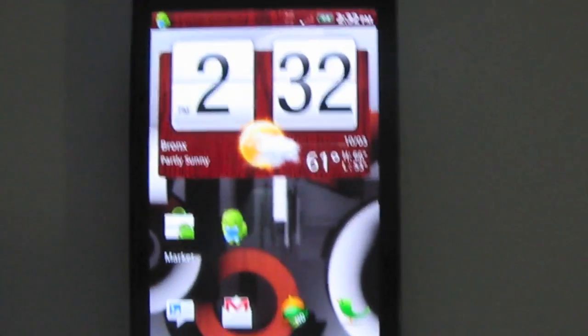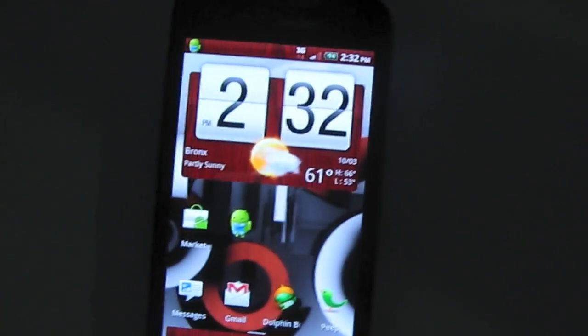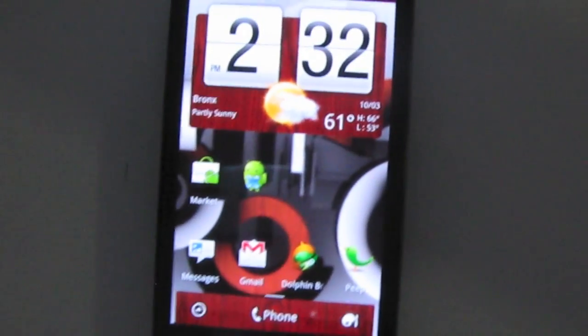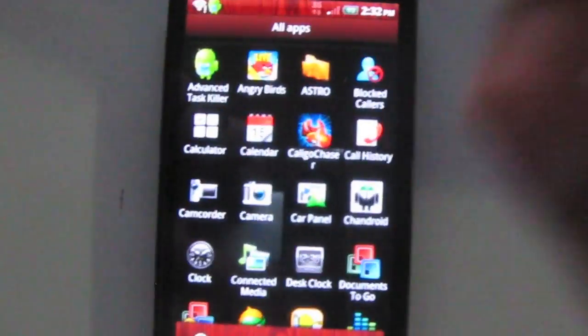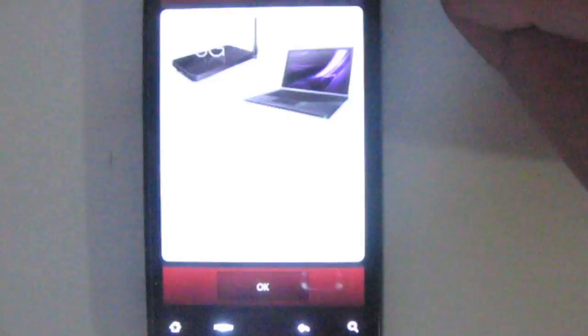One thing that's not cool with this ROM right now is the camera doesn't work. See, the camera application opens and nothing, no camera. So the camera doesn't work, neither camera nor camcorder. With previous Froyo ROMs, when I used to work on the Droid Eris, there was a point where the camera wouldn't work. You would download Camera Magic or something, and then you could get your camera previews to work, but that doesn't work here, unfortunately. You get your Wi-Fi hotspot support, although you gotta set it up.